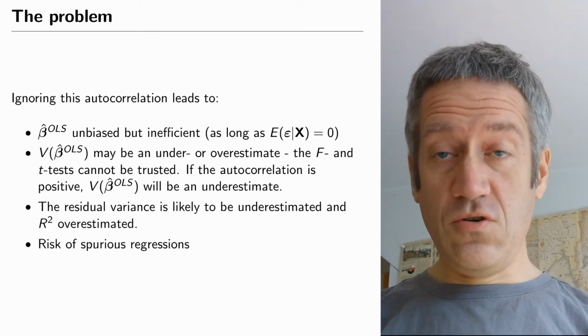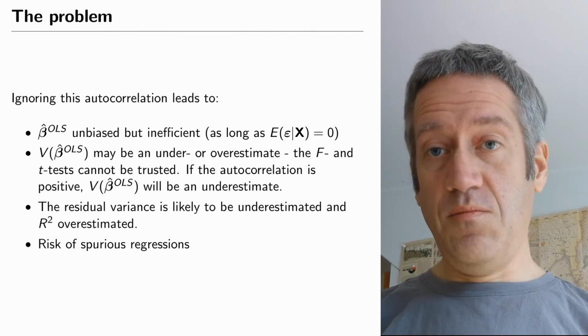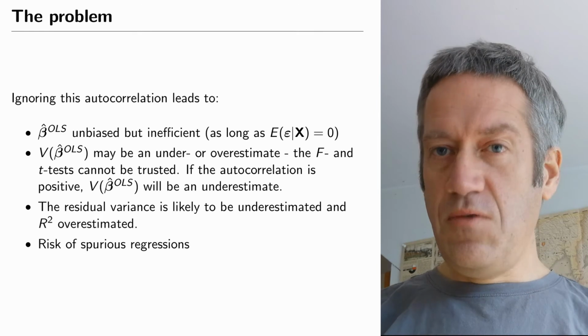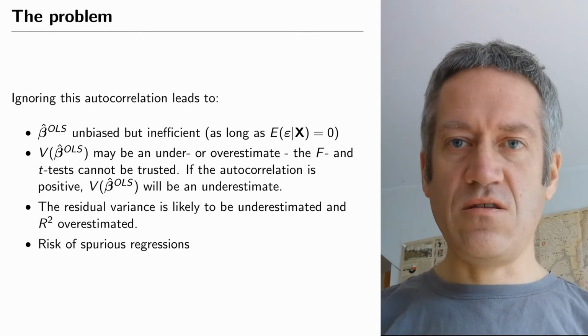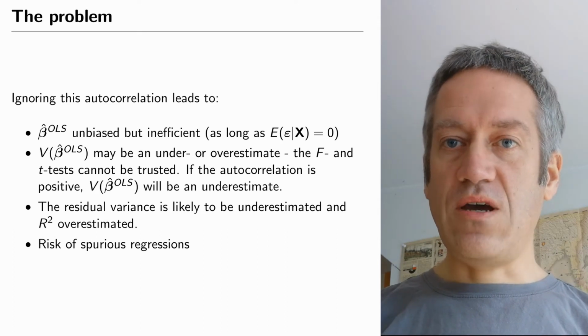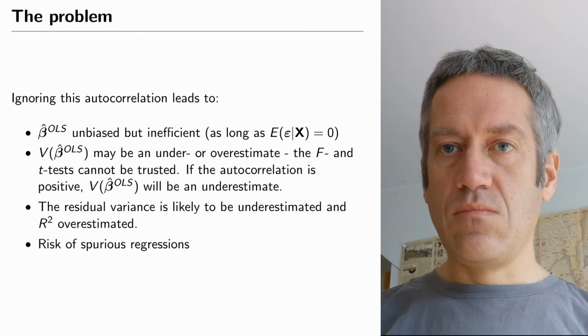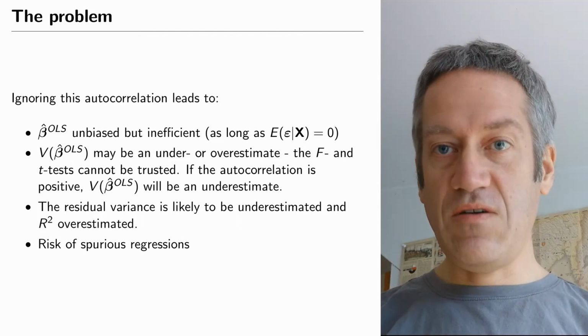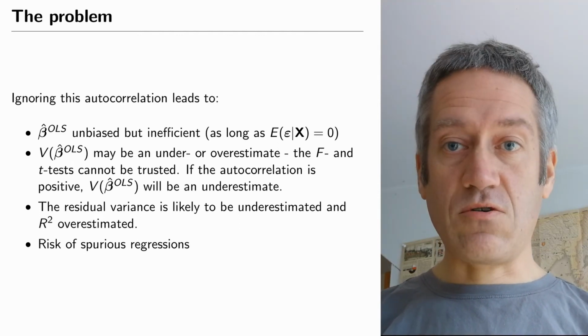So when we have autocorrelation in the data, a number of problems occur. Similar to what we saw last time with heteroscedasticity, the point in the derivation of the estimator where the autocorrelation comes in is when we make an assumption about the variance-covariance matrix of the errors.